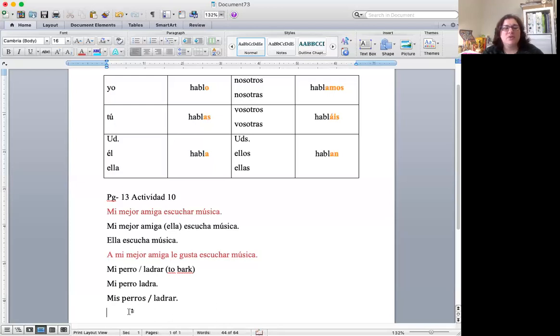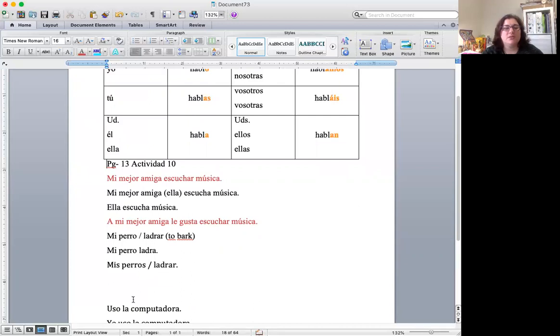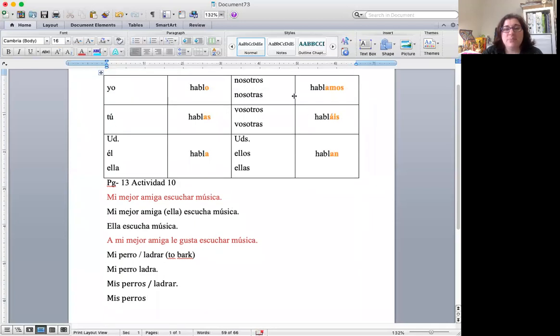What if I have more than one dog? And I want to say mis perros. Mis perros ladrar. Mis perros, my dogs bark, right? So if I wanted to say my dogs bark, now mis perros, is that going to be él like it was for here? Like the personal pronoun for mi perro? Will it be él? No, because now I'm talking about more than one dog, so I have to be on this side. Am I part of the group?